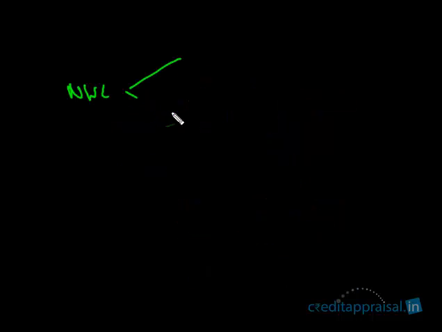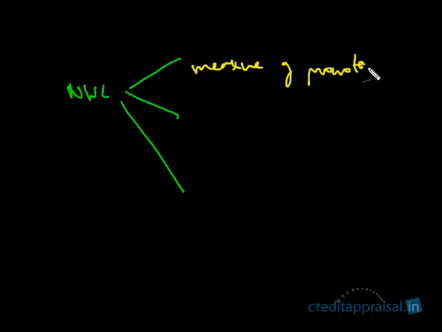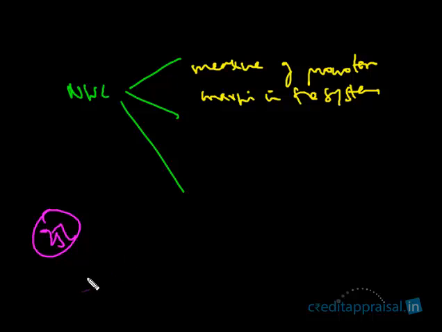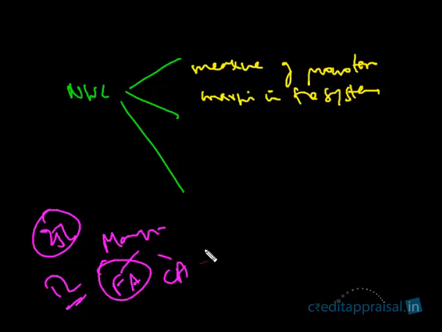Okay, a few ways in which you can explain NWC to a layman. One, it is a measure of promoter's margin in the system. In our earlier example, when we got 25 lakhs, it is nothing but the borrower's margin. So borrower's margin can be two ways. The margin can be either towards fixed assets or current assets. This we discussed under term loan. There is some margin the promoters have to put into the term loan, otherwise the bank will not sanction the term loan.